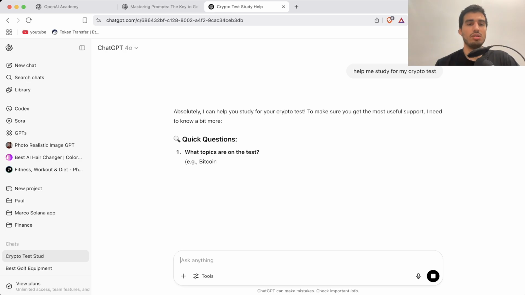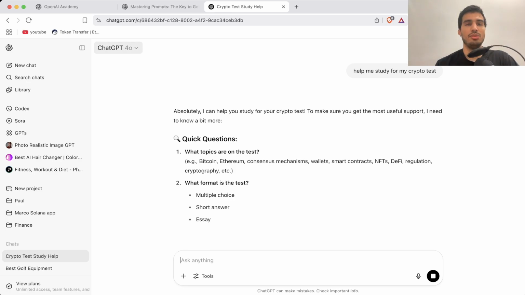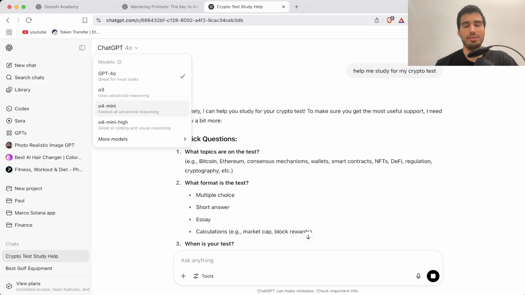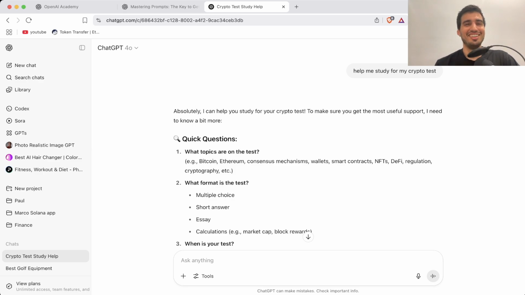Obviously, this is also, so you guys know, ChatGPT 4.0. ChatGPT has different models, and I'm using ChatGPT 4.0. I'm also using my brother's account. So if you can't pay for it, all these prompts really help out. So it doesn't really matter.